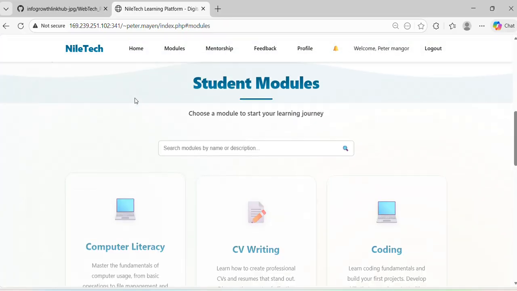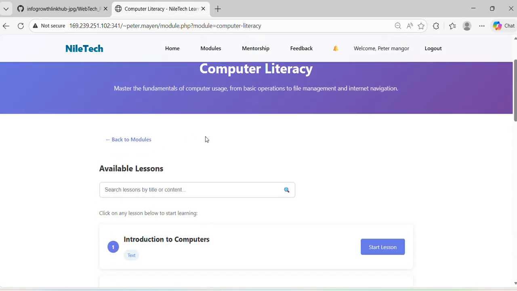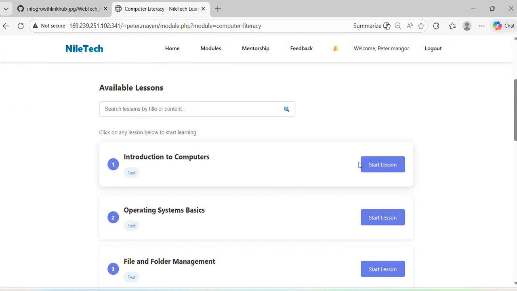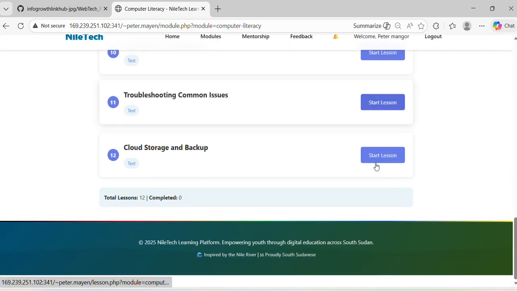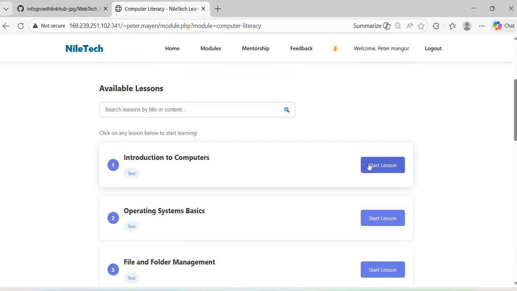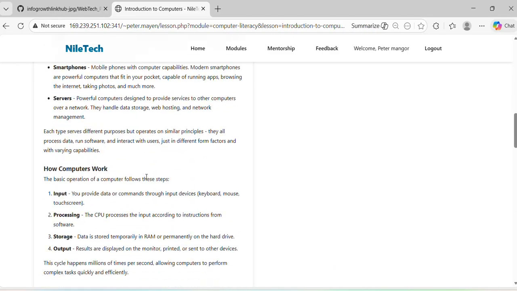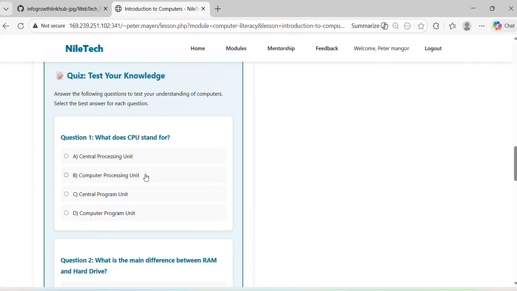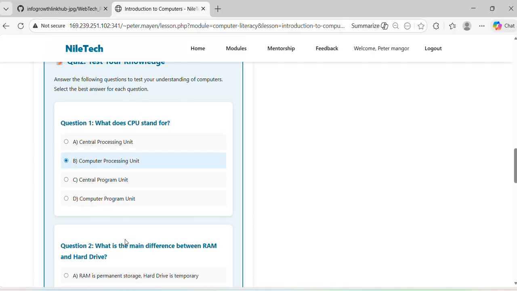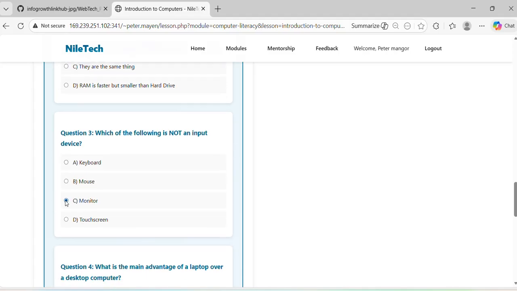Now let's go back to the modules. We start from computer literacy, and these are the lessons. It has around 12 lessons. You can start from lesson 1 to make sure that you are familiar with everything. Then you go over the lessons like this. When you are done learning, you have to take a quiz. Let me just take it.